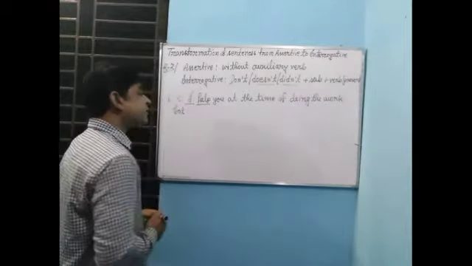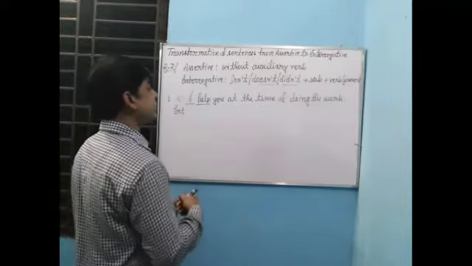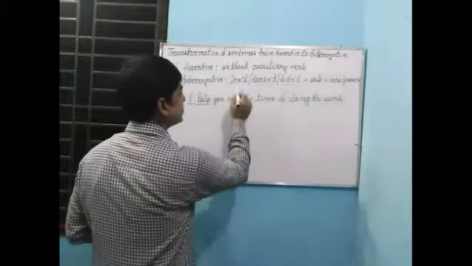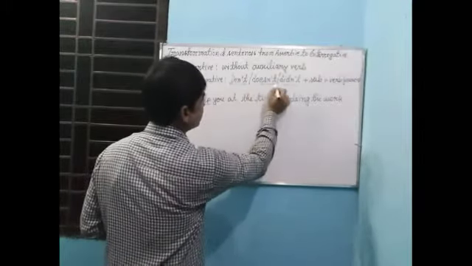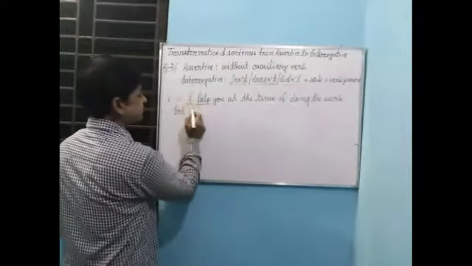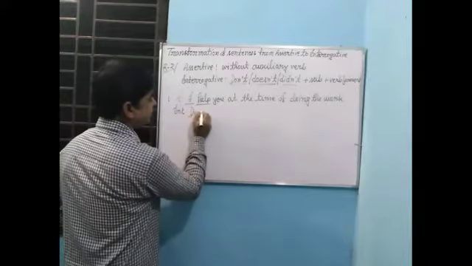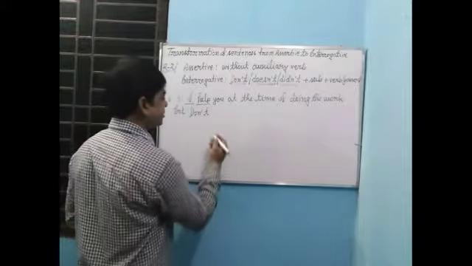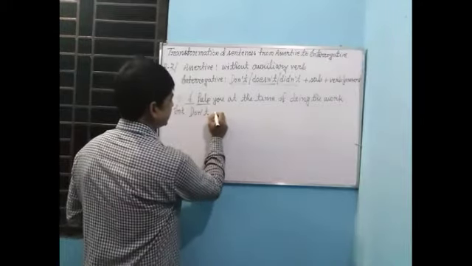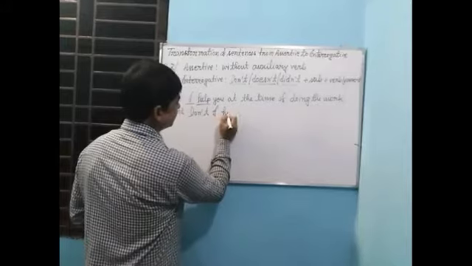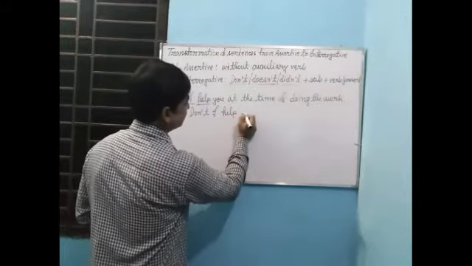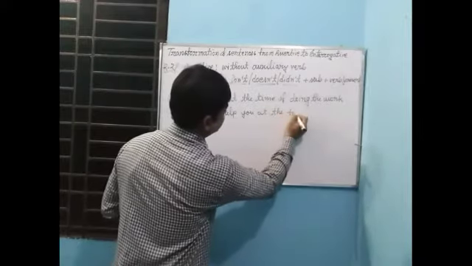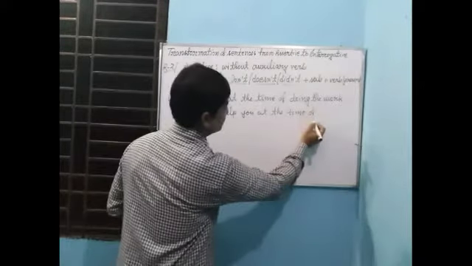So, according to the structure of present indefinite tense, if we want to make any interrogative sentence, we have to take help of don't or doesn't. Here the subject is first person, that's why we will take only don't. We will take don't to make it interrogative, then subject, then other words of the sentence, verb present: Don't I help you at the time of doing the work?